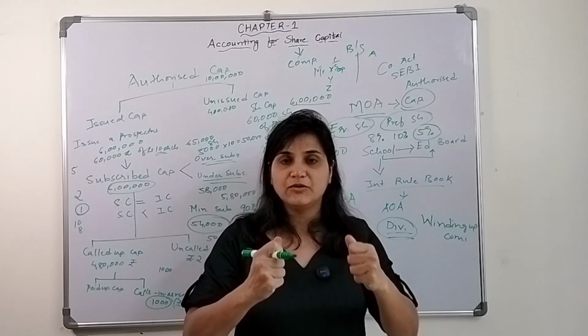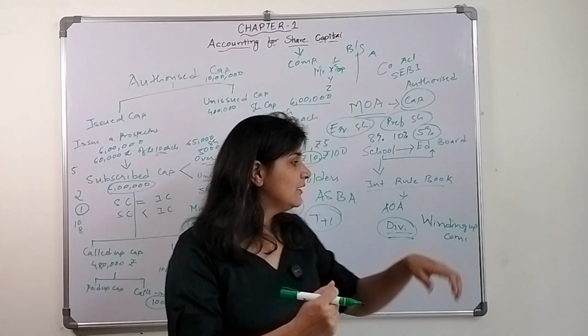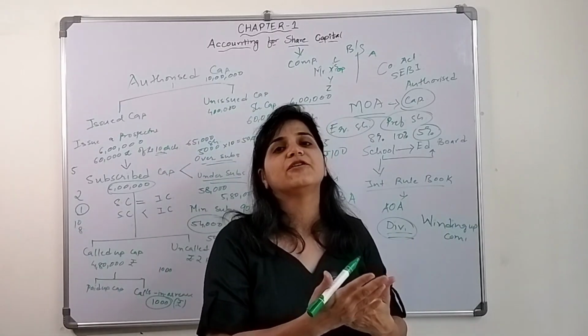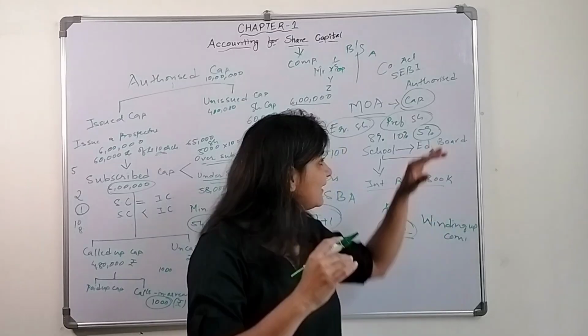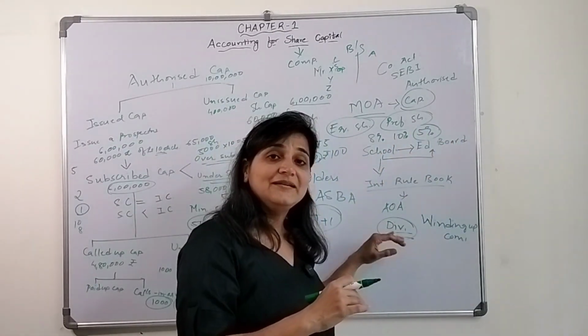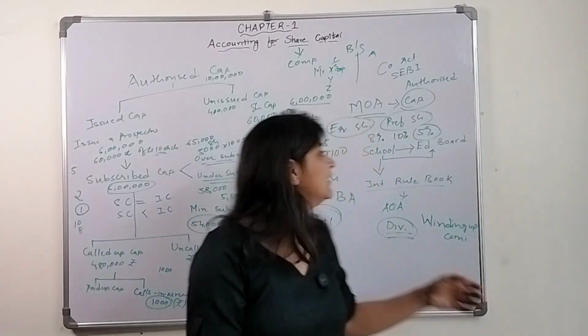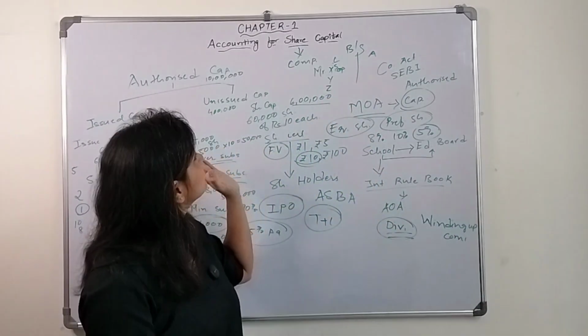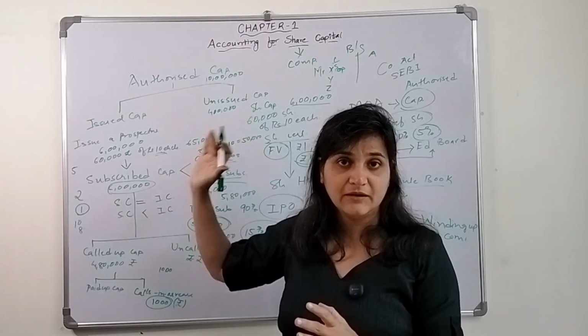Real owners means the ones who take the risk, and the ones who take a lot of risk get a lot of benefit. For preference shares the dividend is fixed, but for equity shareholders the dividend is not fixed, so they can get a lot. So this is all about capital.